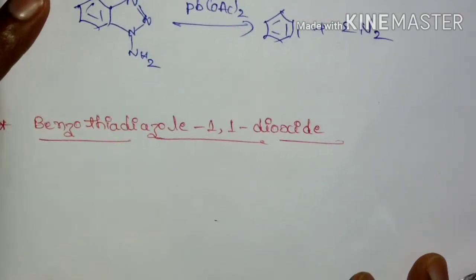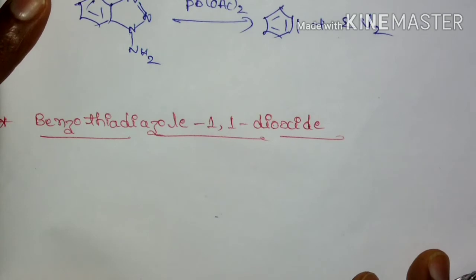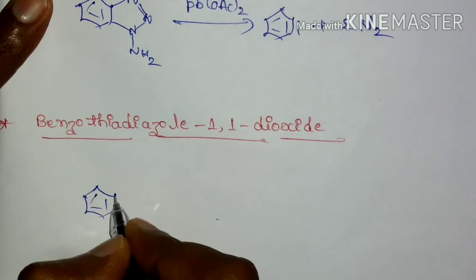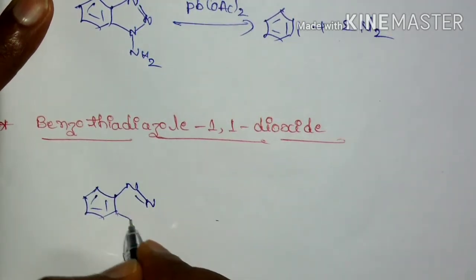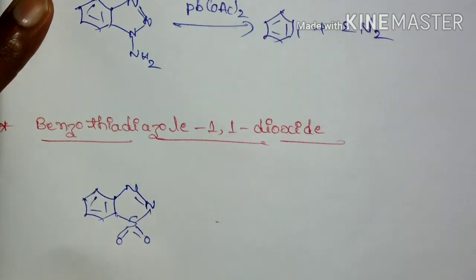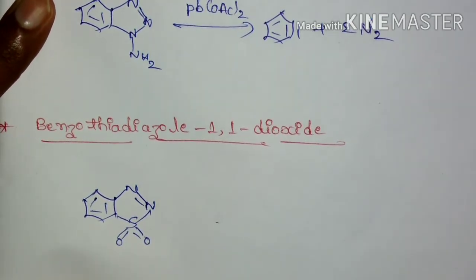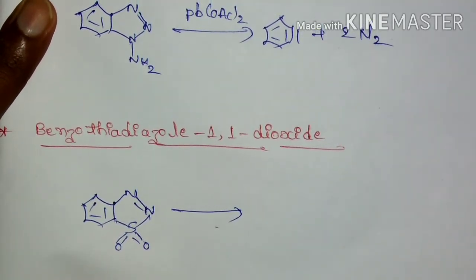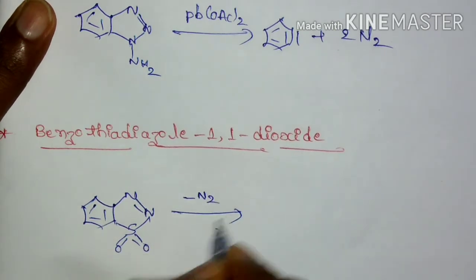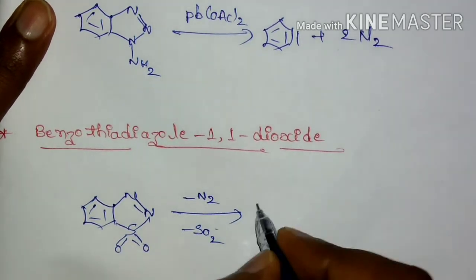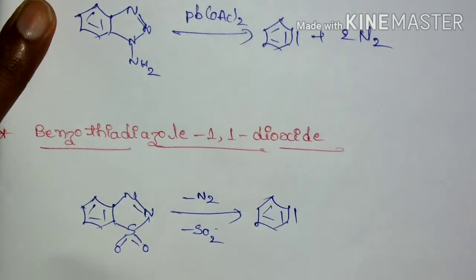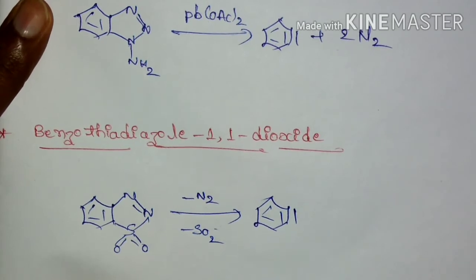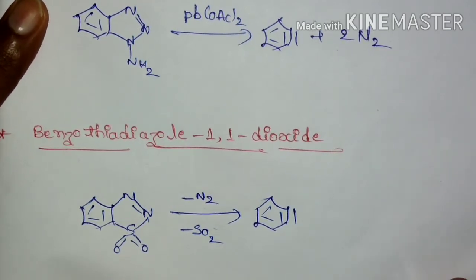And the next method is from benzothiadiazole 1,1-dioxide, which is similar to 1-aminobenzotriazole. This is the structure of benzothiadiazole 1,1-dioxide. When it is heated, it is going to lose nitrogen and sulfur dioxide molecules, which leads to the formation of the benzyne intermediate. So these are some of the important methods for the generation of benzyne.